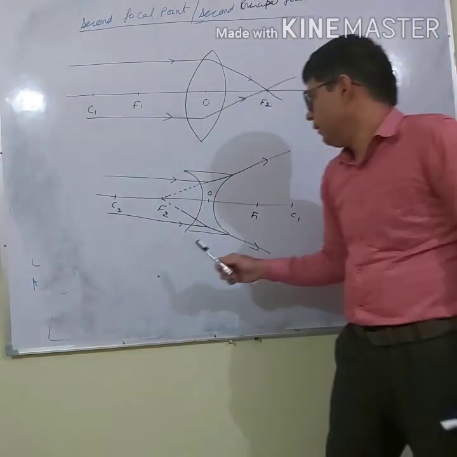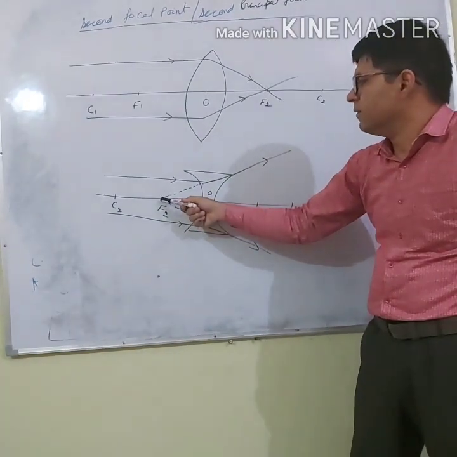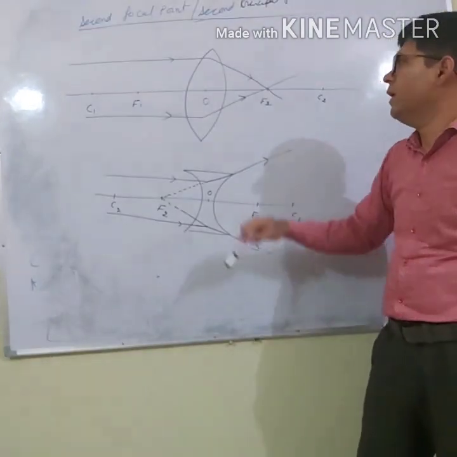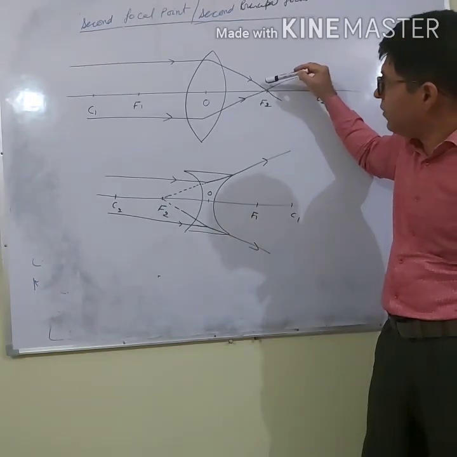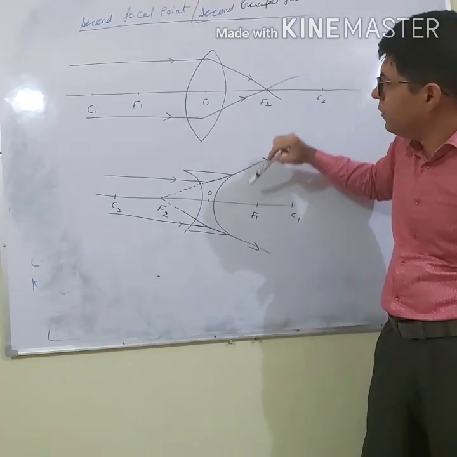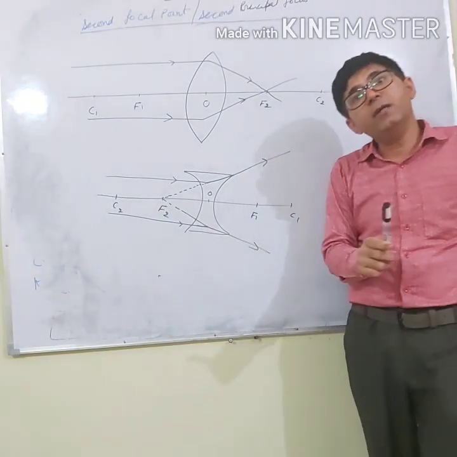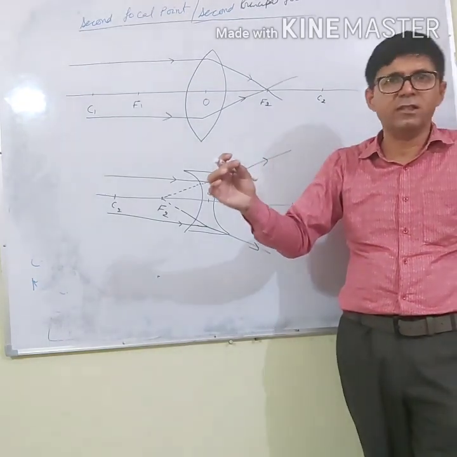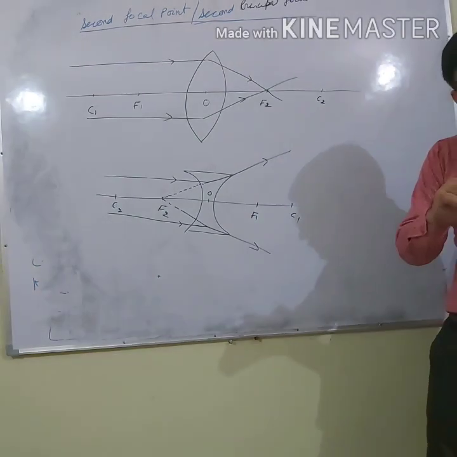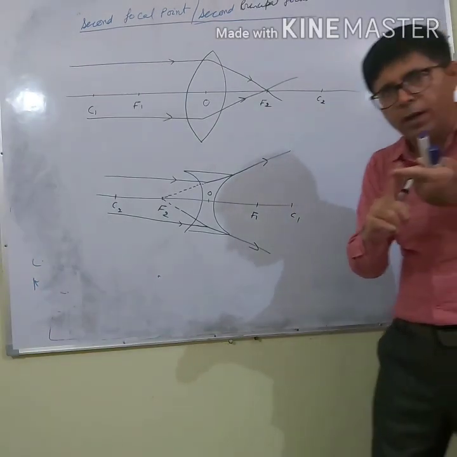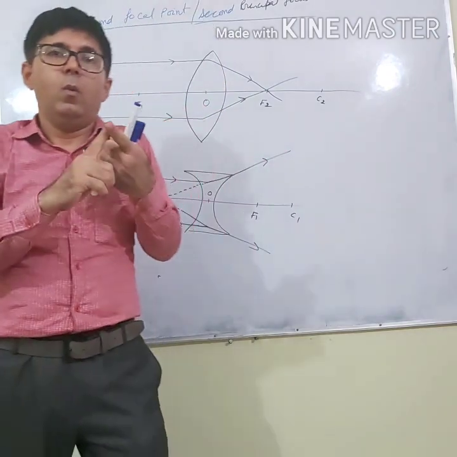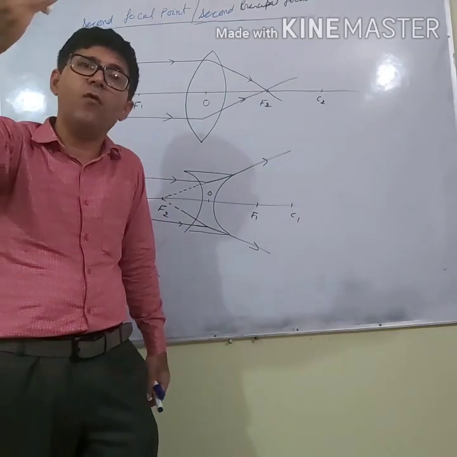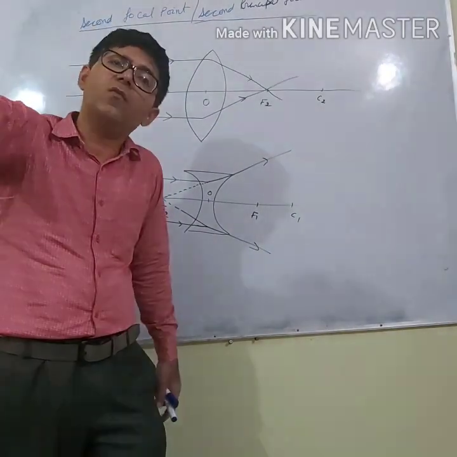So what is the second focal point? The second focal point is a point on the principal axis such that, let me repeat it again, it is the point on the principal axis where the image of an object placed at infinity is formed after refraction from the lens. And what is the first focal point? It is the point on the principal axis where the object is to be placed so that its image is formed at infinity after refraction from the lens.